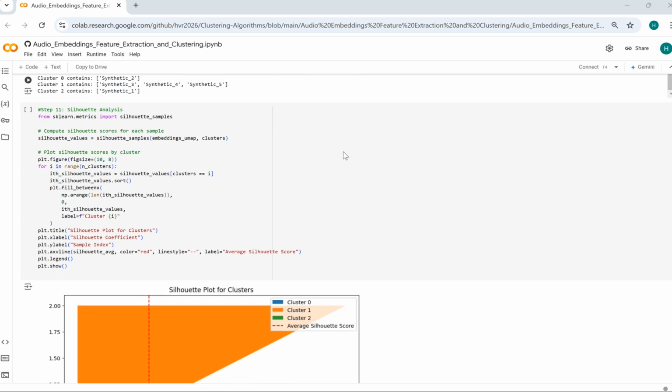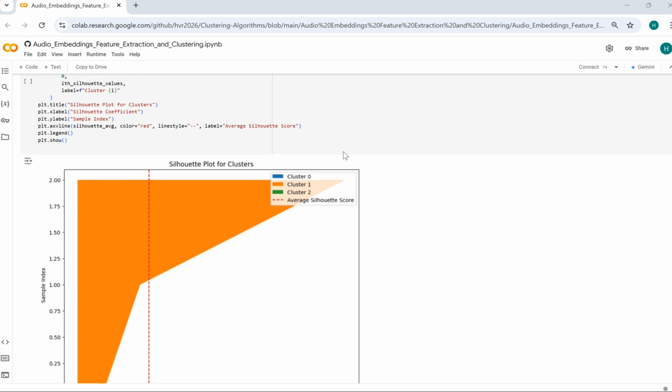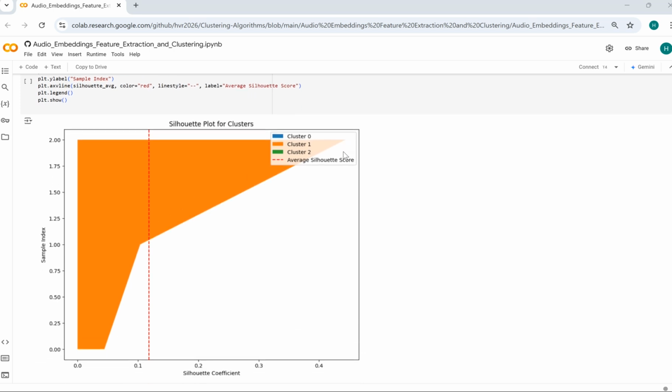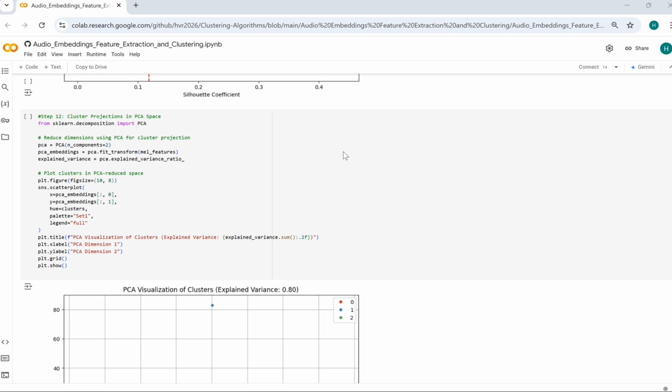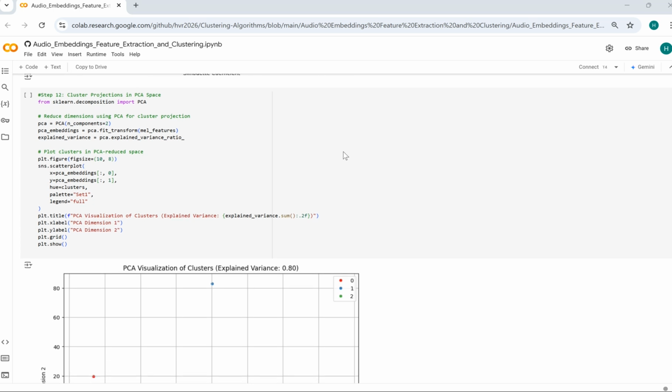And moving on to analysis. This analysis plots the Silhouette coefficients for each sample, showing its contribution to clustering quality. Samples within well-defined clusters have higher coefficients, while those near cluster boundaries have lower scores. This visualization highlights the effectiveness of clustering. And let's move on with principal component analysis. Using PCA, high-dimensional data is projected into two components, providing another view of clustering. The plot includes explained variance, showing how much information the PCA retains. This step validates the clustering structure further.